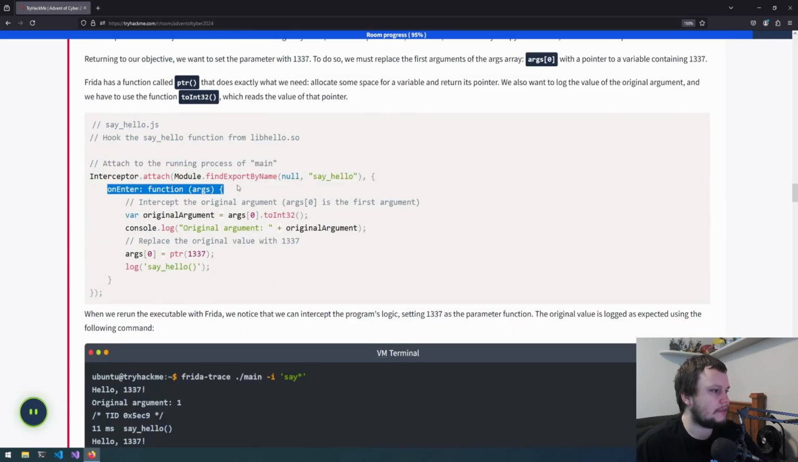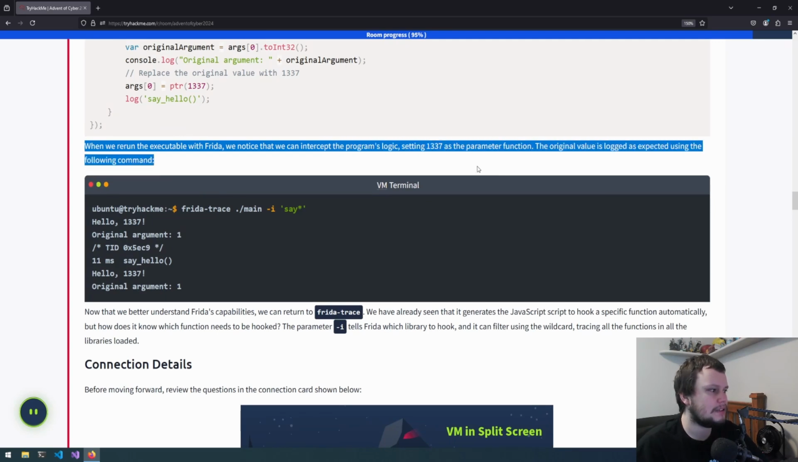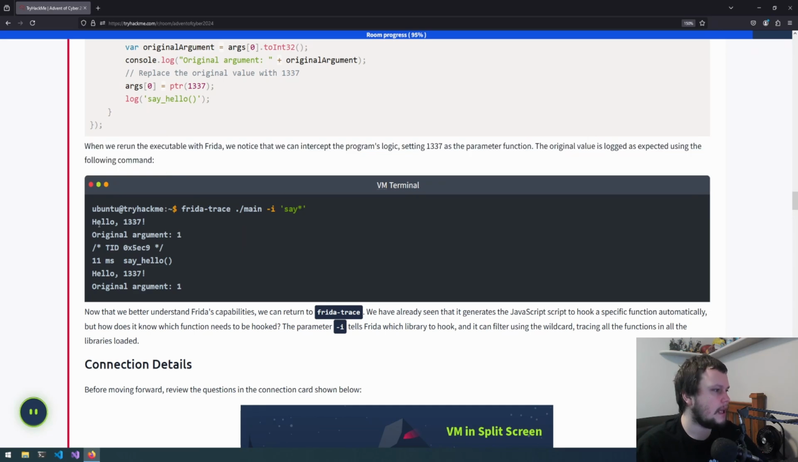So we've got the onEnter function. We are retrieving the original argument. We are logging the original argument. Now we're changing the argument to 1337. When we rerun the executable with Frida, we notice that we can intercept the program's logic, setting 1337 as the function parameter. The original value is logged as expected using the following command. So I ran hello 1337, and we can see the original argument and all the other information.